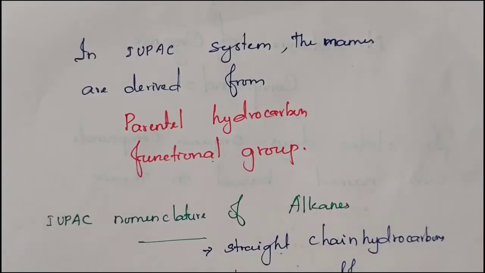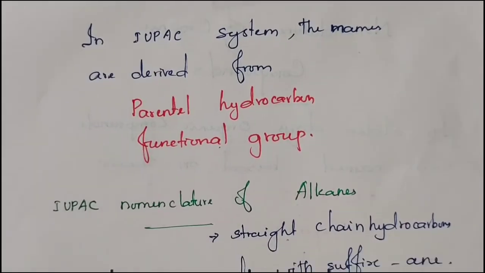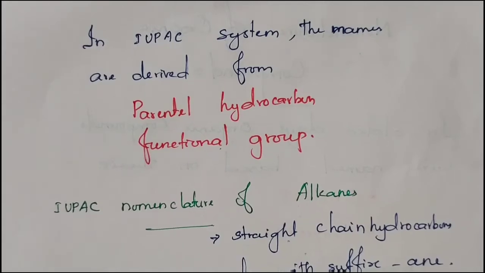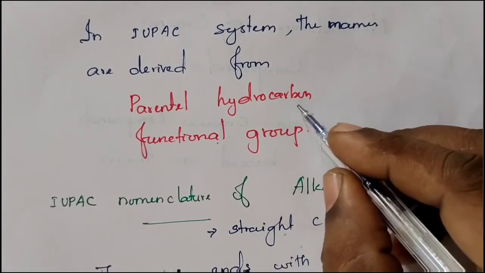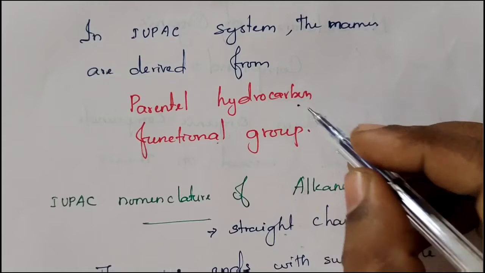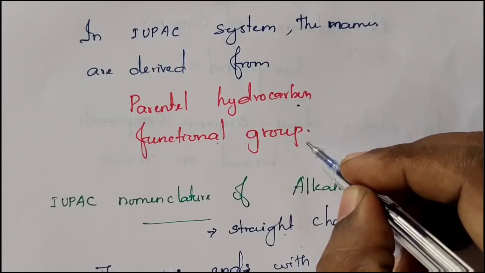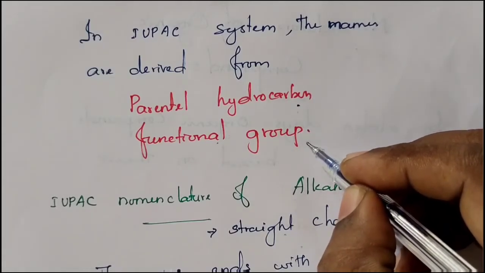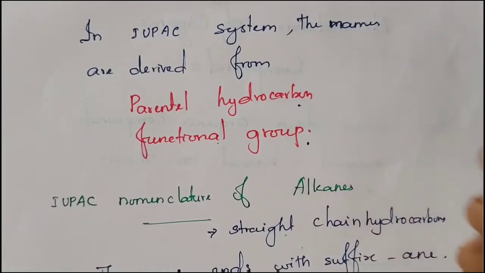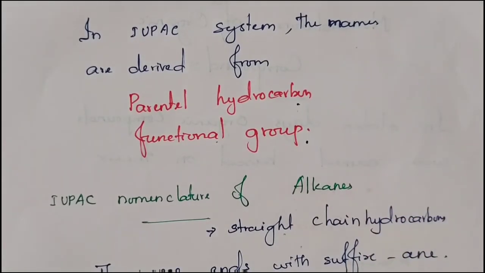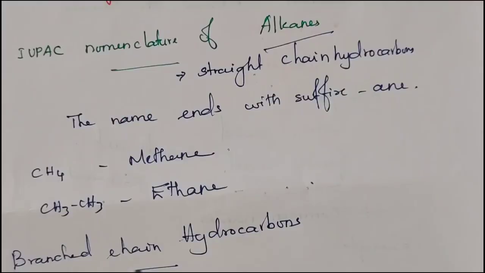In the IUPAC system, the names are derived from two things: one is the parental hydrocarbon and the other one is the functional group. Based on the parental hydrocarbon and functional group present in the molecule, the IUPAC names can be written. So, IUPAC nomenclature of alkanes.